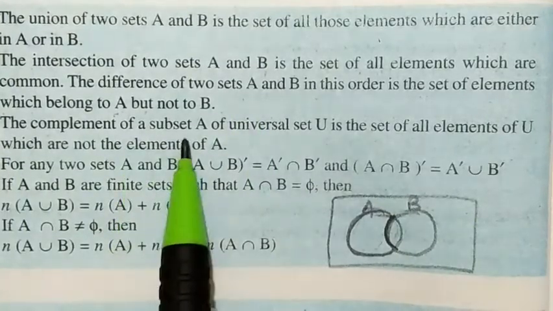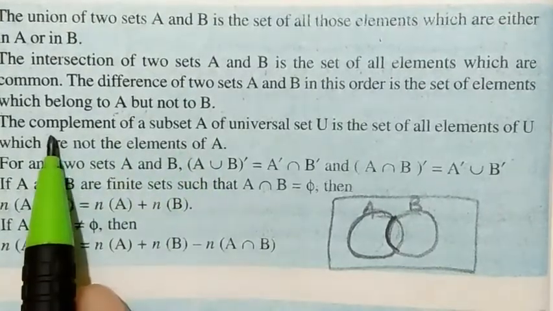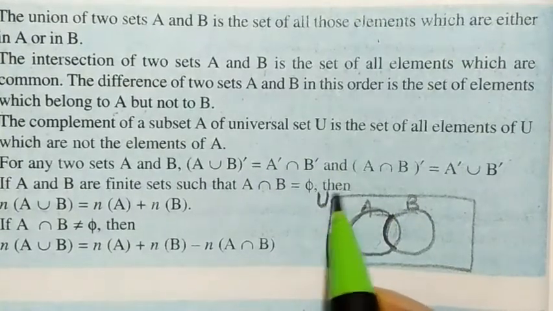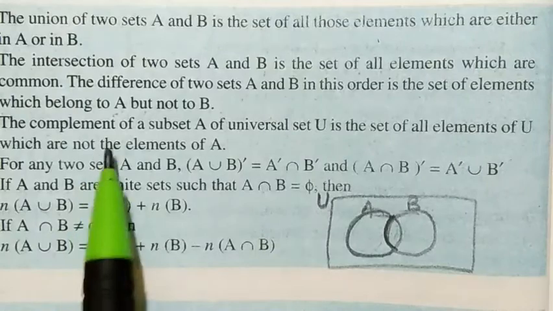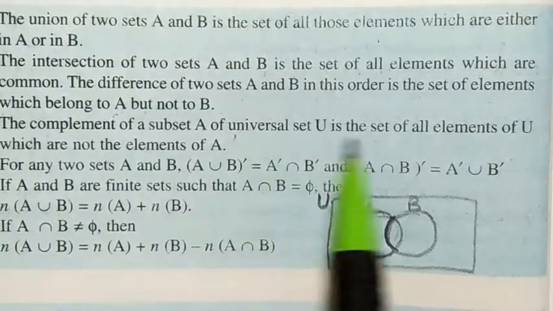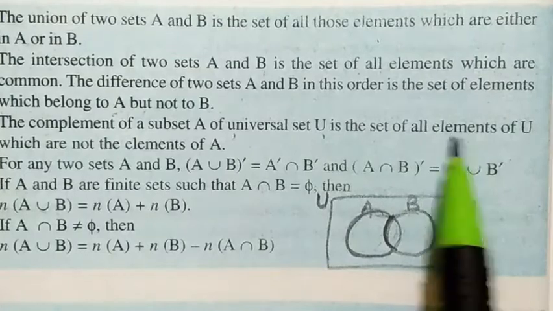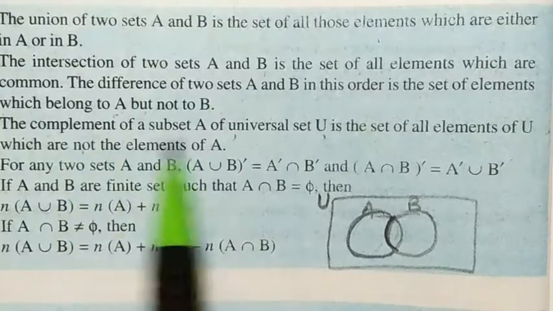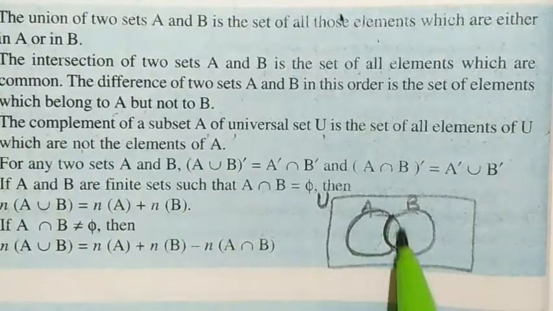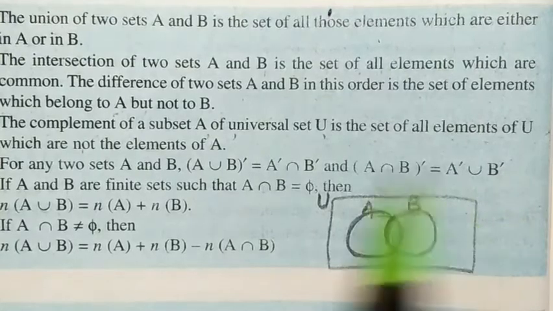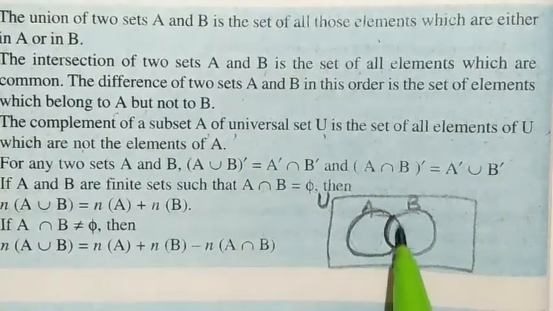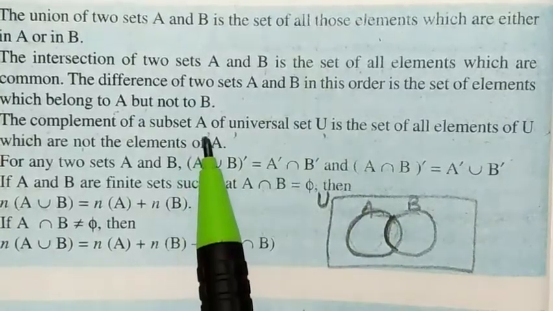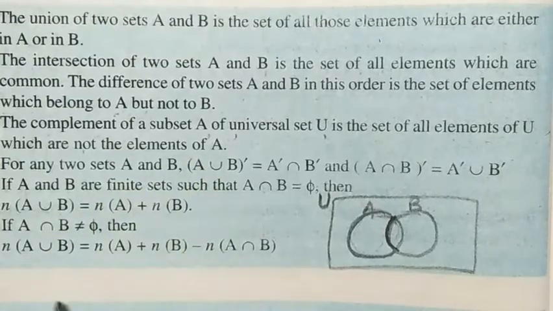Now the complement of a subset A of universal set U. This complete region is called the universal set U. The complement of set A is the set of all elements of U which are not the elements of A. Like this is A and this is the complete universal set. So what will be the complement? Except A, whatever there is in U, that is called its complement. And this is represented by A dash.